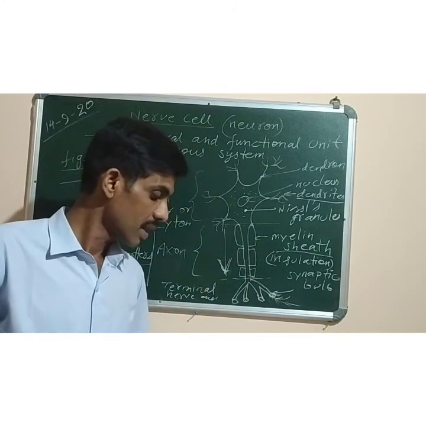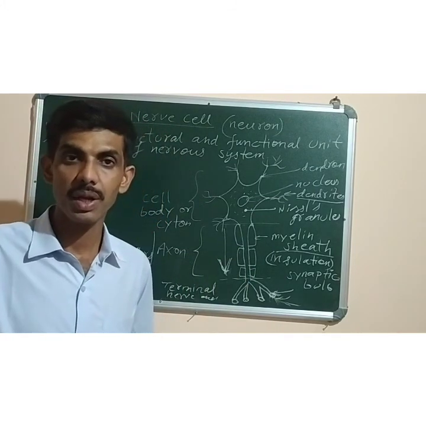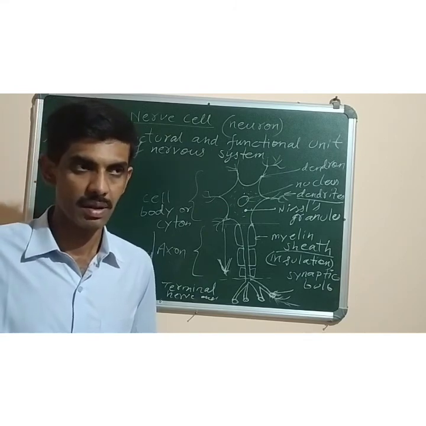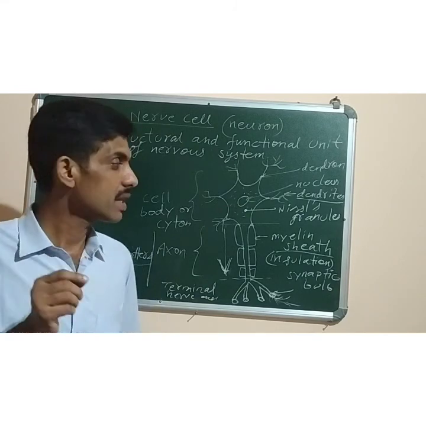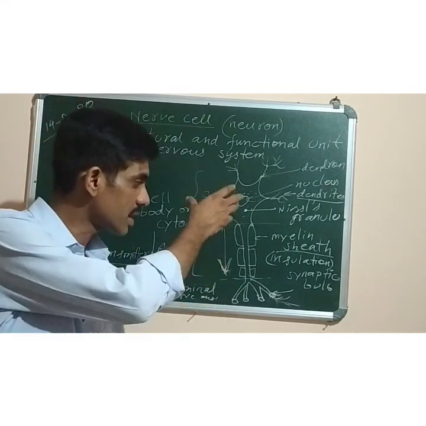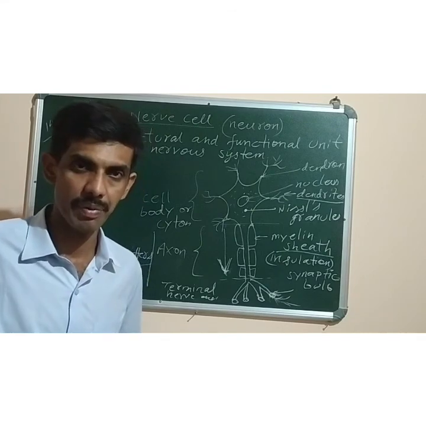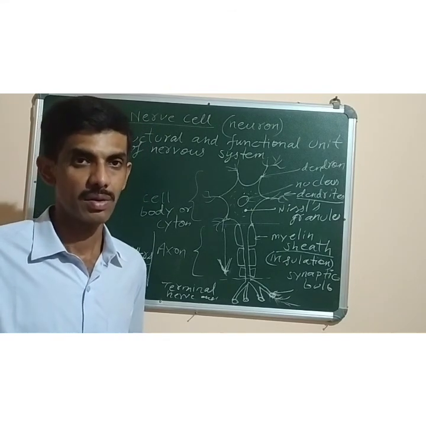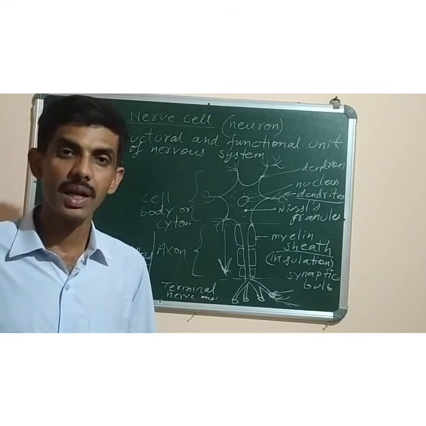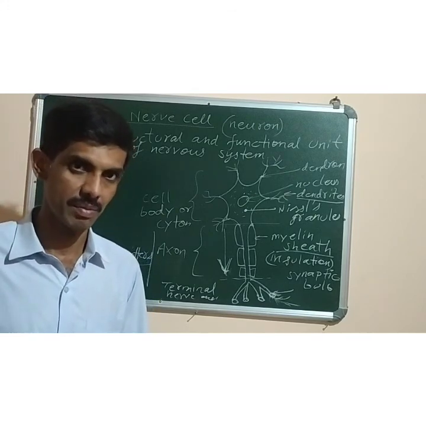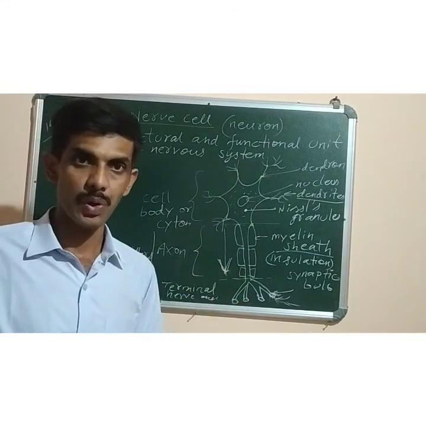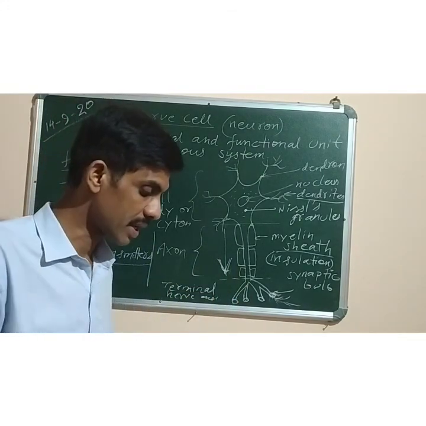Apart from that, you can also write this question: explain the different types of nerve cells. Second question, explain the structure of the nerve cell, that is, what a nerve cell or neuron is made up of. And third, define neuron. The answer is: a neuron or nerve cell is the structural and functional unit of the nervous system. Then next, define stimulus and response. Both the definitions you can write and learn.